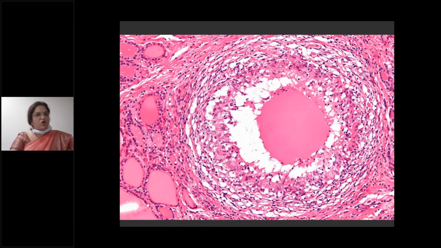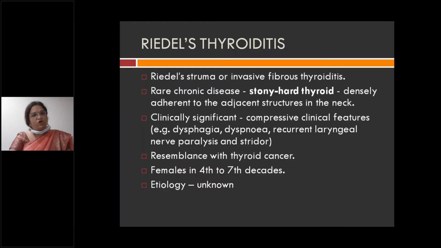Mainly the focus is on Hashimoto's thyroiditis, which we have finished. We also discussed a little about de Quervain's or granulomatous thyroiditis, and Riedel's thyroiditis. Hashimoto's thyroiditis especially may be given as a short note or very short note, and Riedel's and de Quervain's thyroiditis may be given as very short or short notes. These are very rarely asked, but for completion's sake, we have finished these autoimmune conditions. Thank you very much.